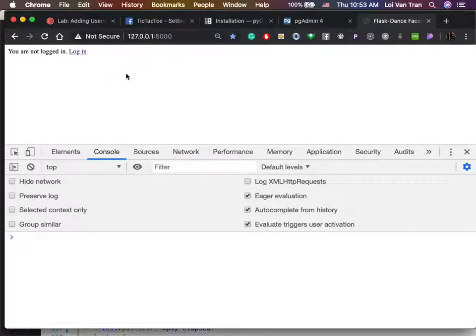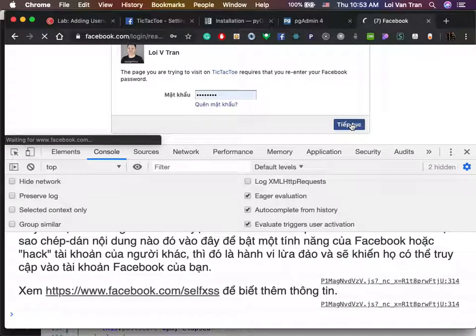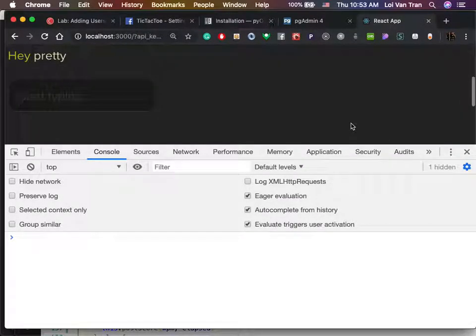So my expectation is that if we go back to the original domain, we log out, we log back in to set the certificate again, the next time we fire that, we will not get the cross-origin problem, okay? So I'm gonna click login. It's gonna kick me over to Facebook. I click this authorize button. It's gonna end up in the front end application. I type in hey pretty.